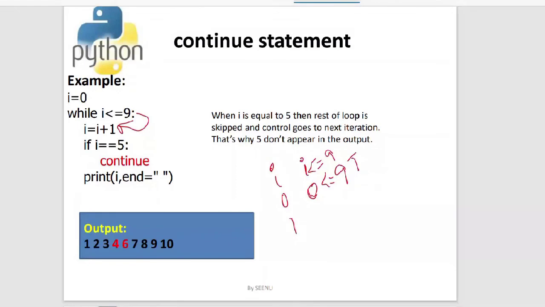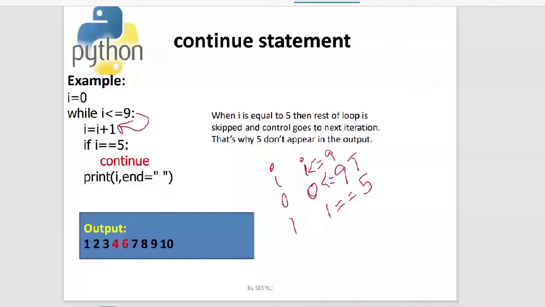The next statement is an if condition, where it is checking whether I is equal to 5. So is 1 equal to 5? The condition is false. Because the condition is false, what is there in the if block? Inside the if block, there is continue. Because the condition is false, continue will not execute.